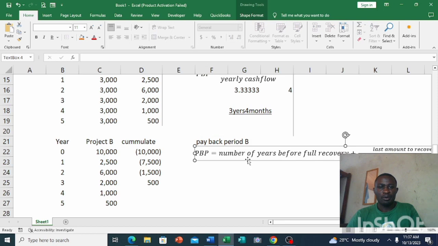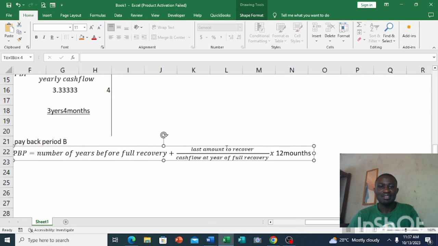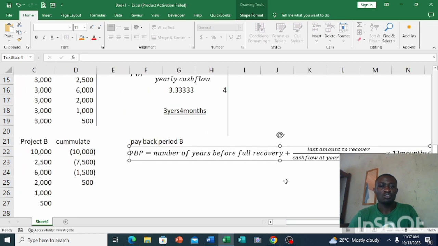We have the payback period equal to the number of years before full recovery plus the last amount to recover divided by cash flows at the year of full recovery. You multiply by 12 months, right?